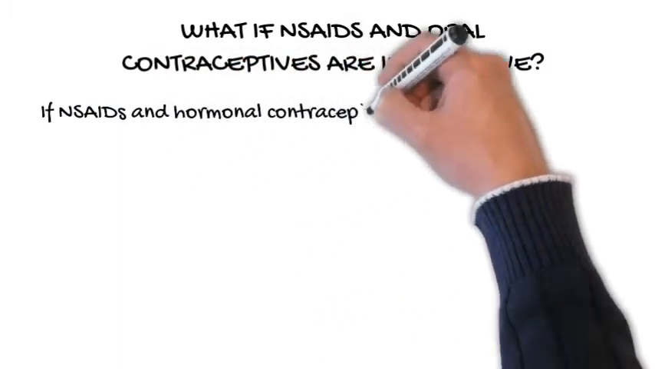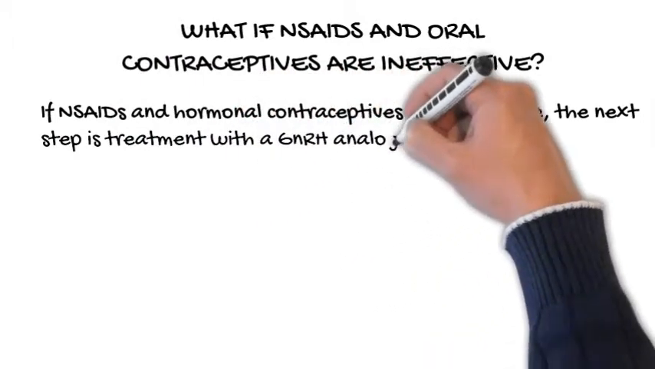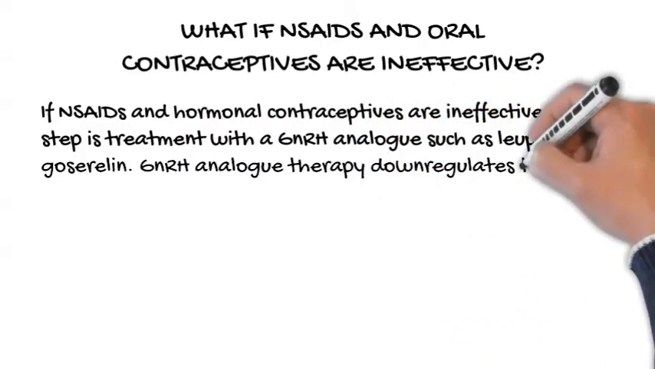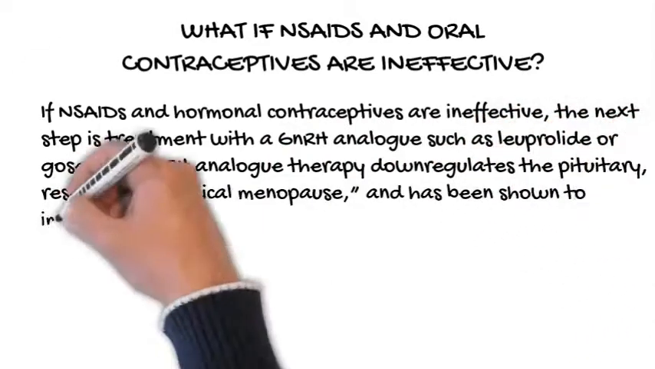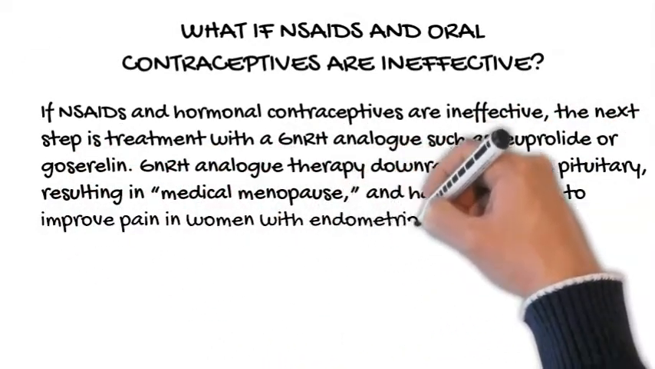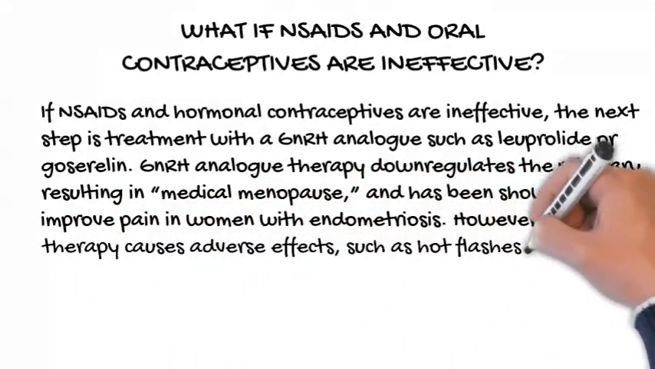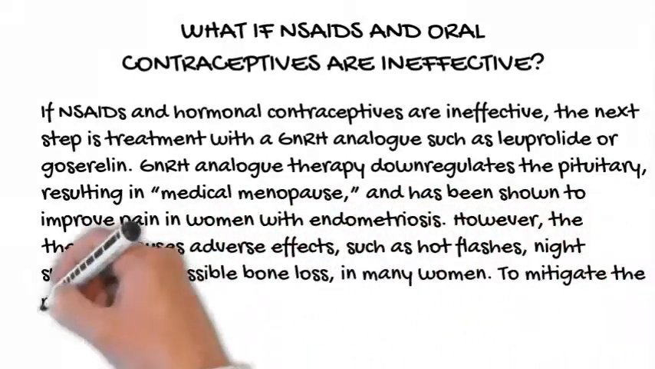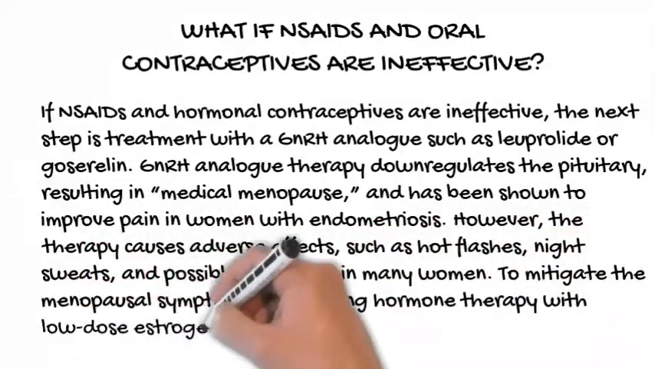If NSAIDs and hormonal contraceptives are ineffective, the next step is treatment with a GnRH analog such as leuprolide or goserelin. GnRH analog therapy downregulates the pituitary, resulting in medical menopause, and has been shown to improve pain in women with endometriosis. However, the therapy causes adverse effects, such as hot flashes, night sweats, and possible bone loss, in many women. To mitigate the menopausal symptoms, reinitiating hormone therapy with low-dose estrogen and progestin is common.